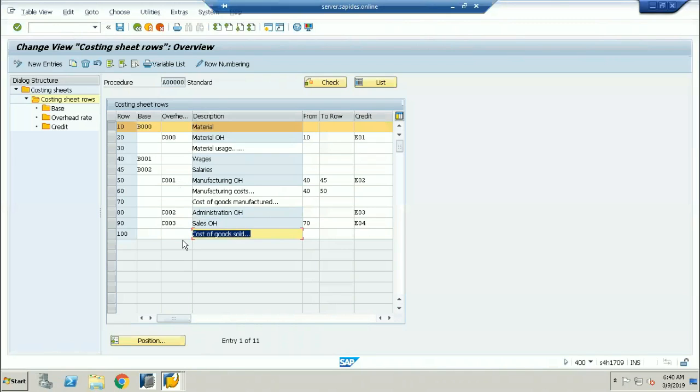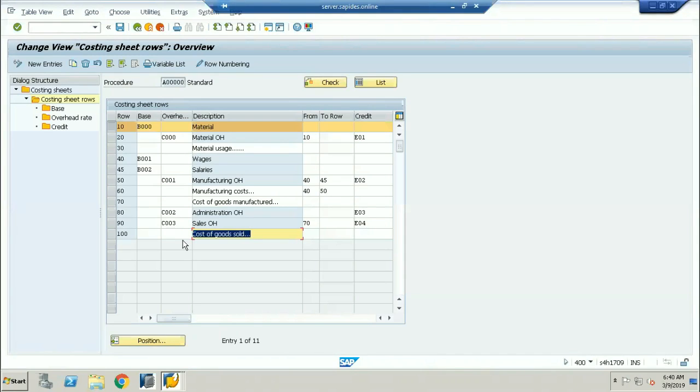So cost of goods manufactured is completely based on the overheads of the material and the production overheads, and cost of goods sold you will get after you add all these administration overheads and the sales overheads. The final overheads calculation will be called cost of goods manufactured and cost of goods sold. Very, very important.